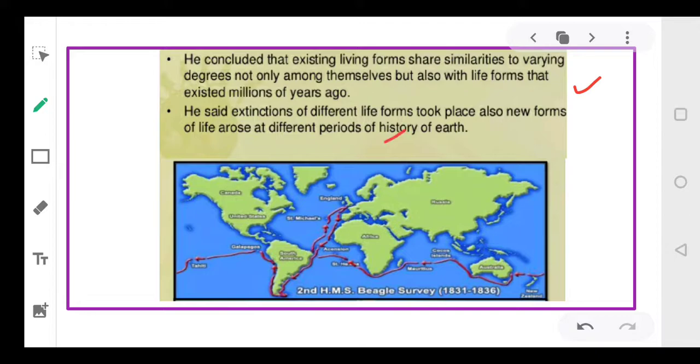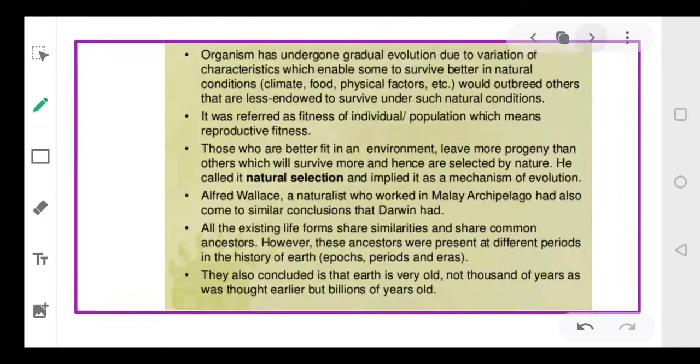As extinctions of different life forms took place, simultaneously new forms of species also evolved in the history of earth. This is the pathway, the route through which HMS Beagle travelled, the route Charles Darwin travelled on the world map.